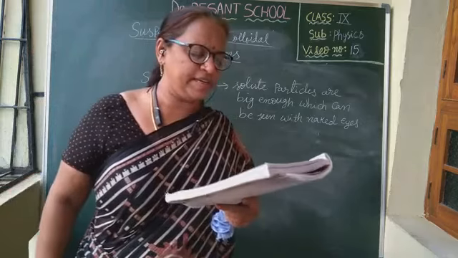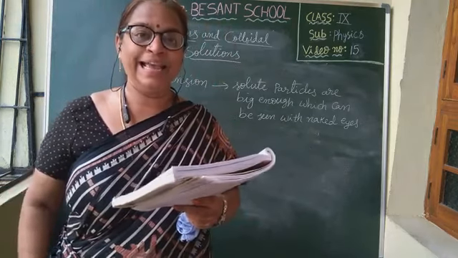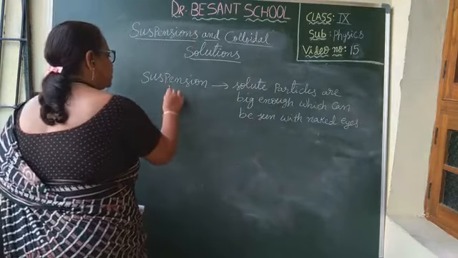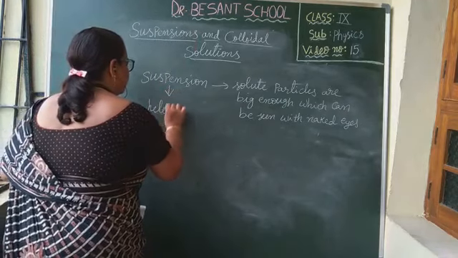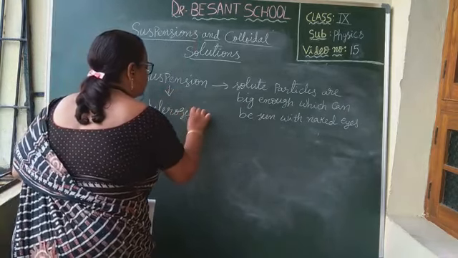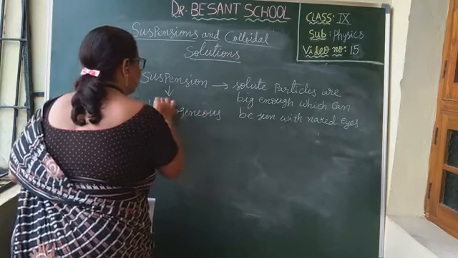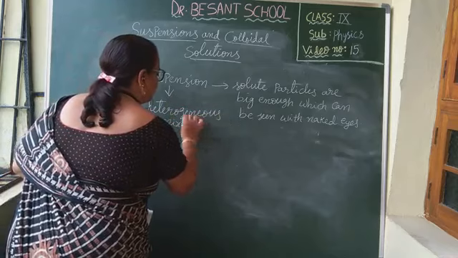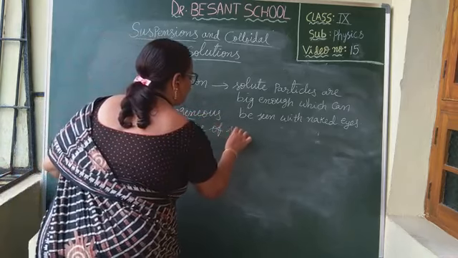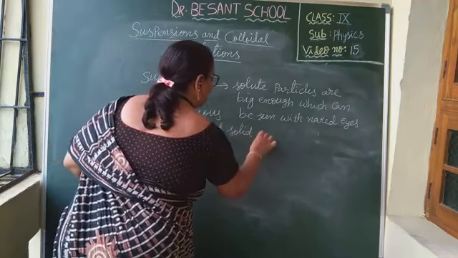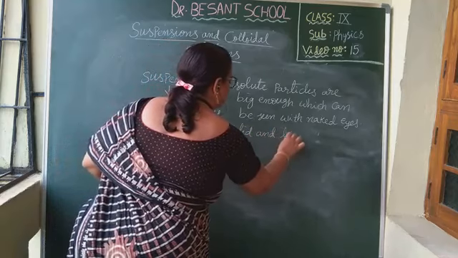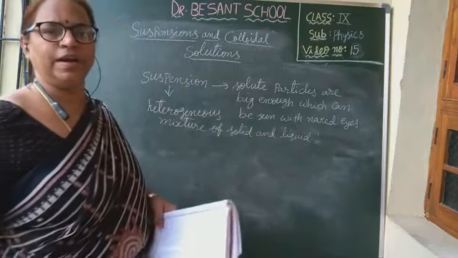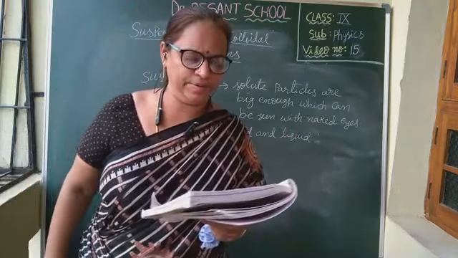Suspensions are heterogeneous mixtures of a solid and a liquid. Chalk powder is a solid and water is a liquid.